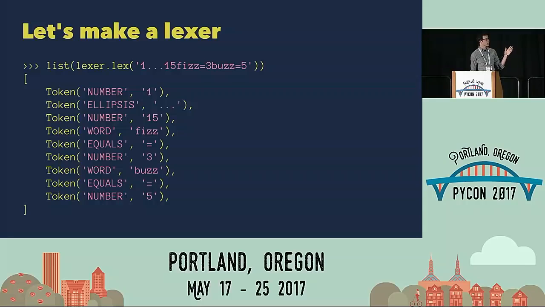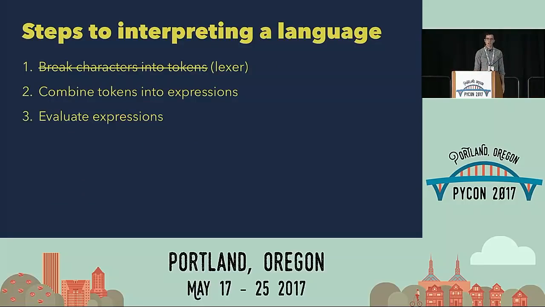And you can see how these correspond. We have a number, ellipsis, a number, and this just goes along until it finishes consuming the whole string, and then we get all of our tokens back out of this. So that's the first part of interpreting a language. We break the characters into tokens, and we're calling this lexing, or using a lexer. The next thing we need to do is combine tokens into expressions. So let's make a parser.